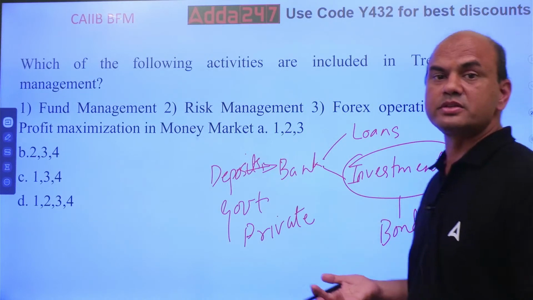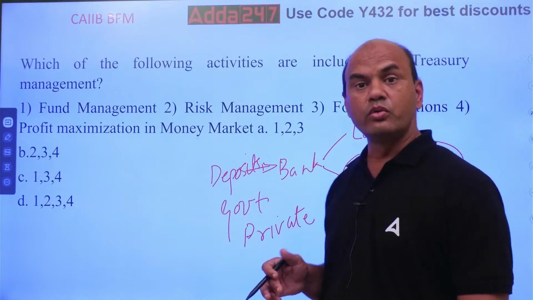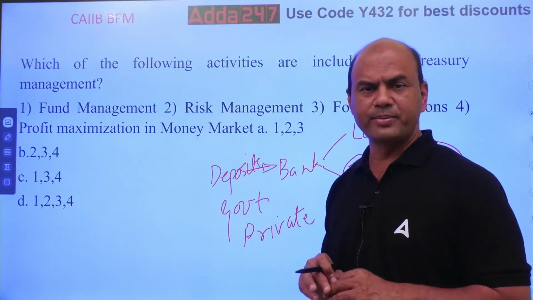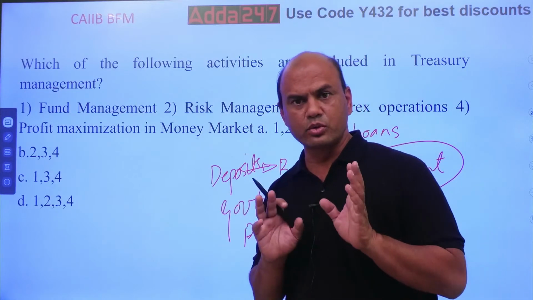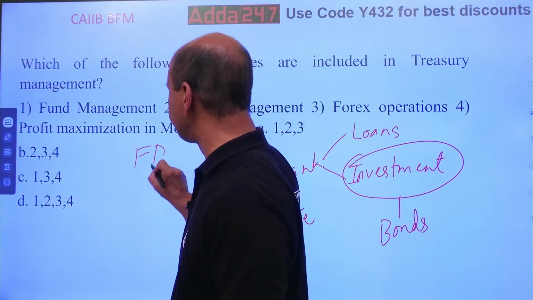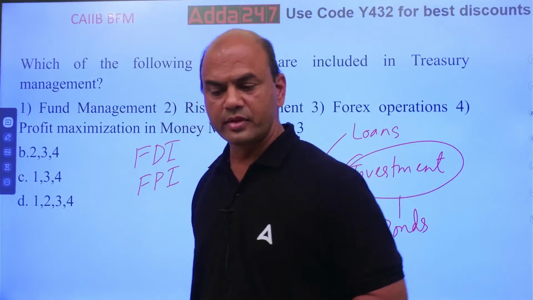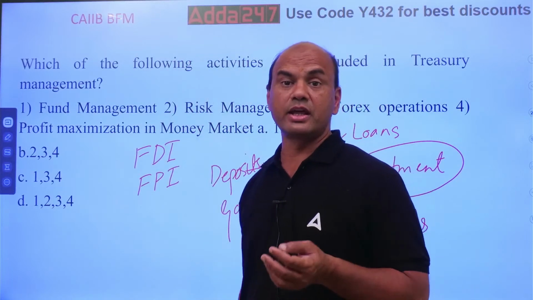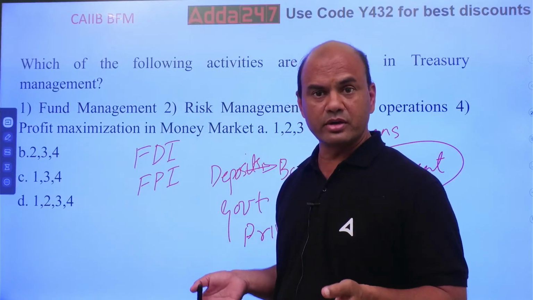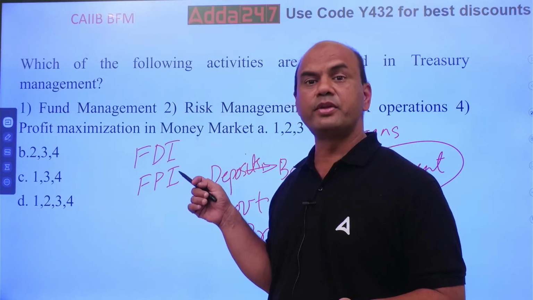Or it can be vice versa also. Treasury can do the other job also. FIIs, foreign investors who want to invest in our country, come through two routes: FDI, foreign direct investment, and FPI, foreign portfolio investment. Whenever you are talking of FDI, what does it mean? The company or the investor will purchase land over here, start a factory, employ certain people. That is known as FDI, direct.